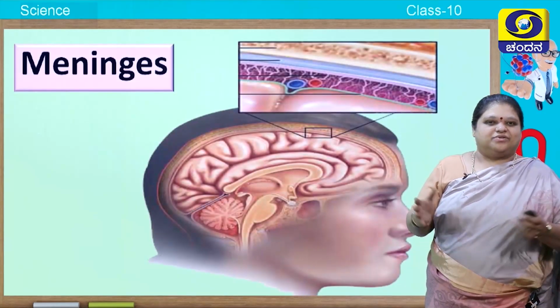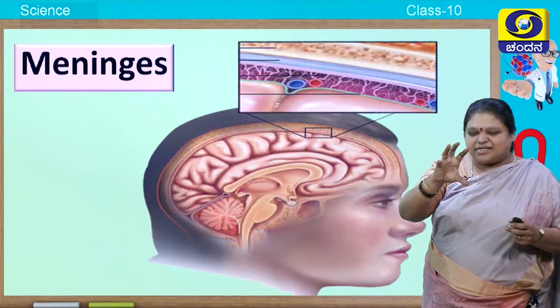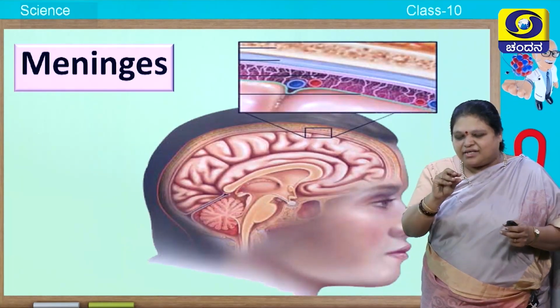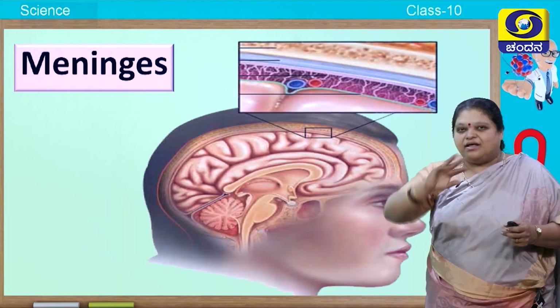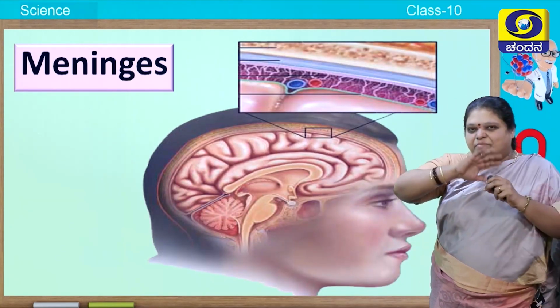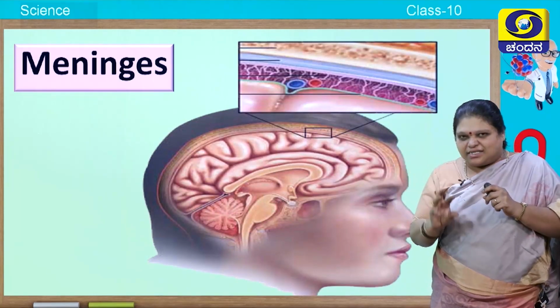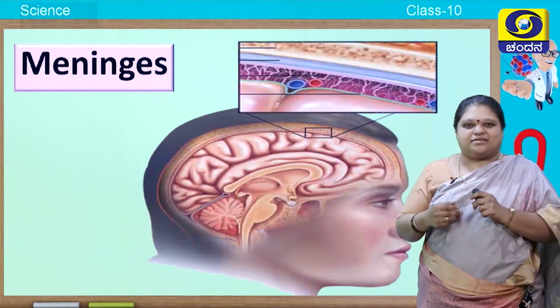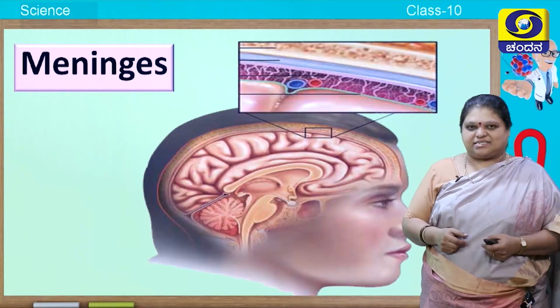Now, let us come to this brain. Inside the skull, between the skull and the brain, there are three membranes. Let me repeat. In between the skull and the brain, there are three membranes. You call them as meninges.